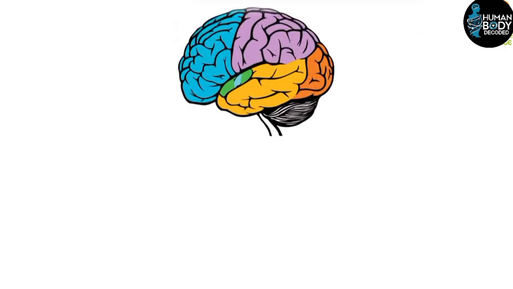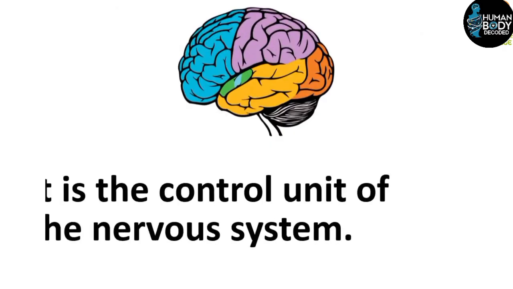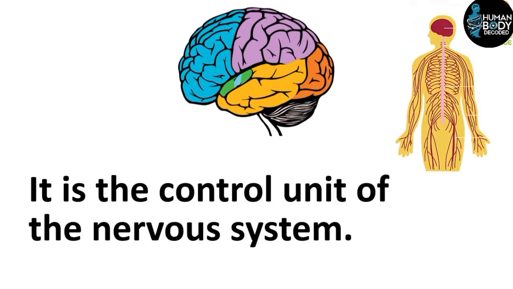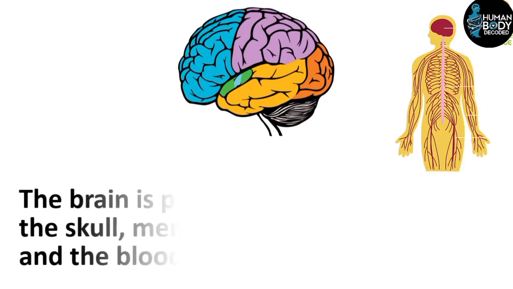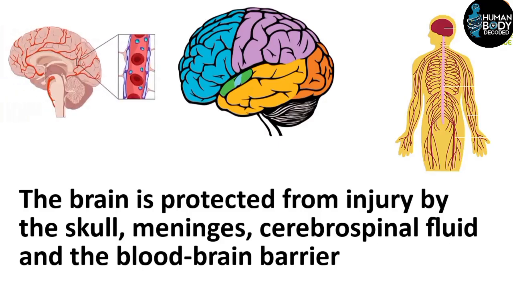Let's begin with the brain. The brain is the control center of the nervous system. It means the entire nervous system is controlled from here. To protect the brain from injury, it is protected at different levels. The first level of protection is the skull. The second level is the meninges. The third level is the cerebrospinal fluid, CSF. The fourth level of protection is the blood-brain barrier. The brain is protected at four levels.